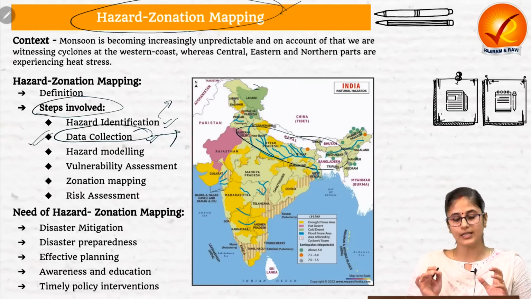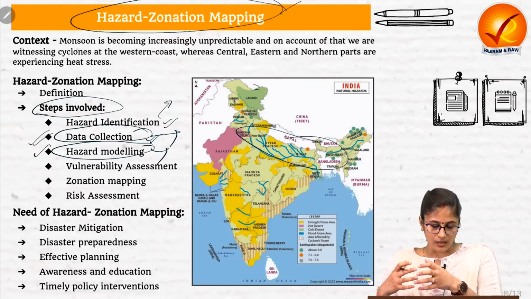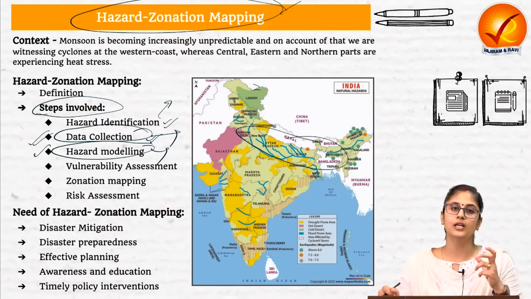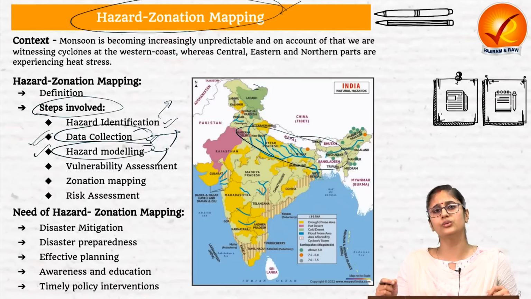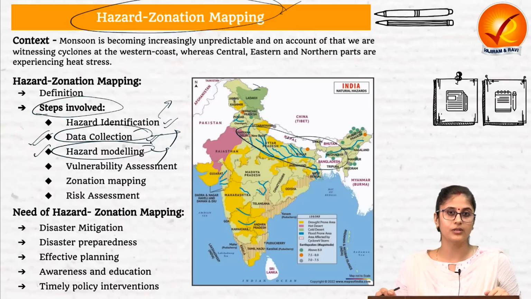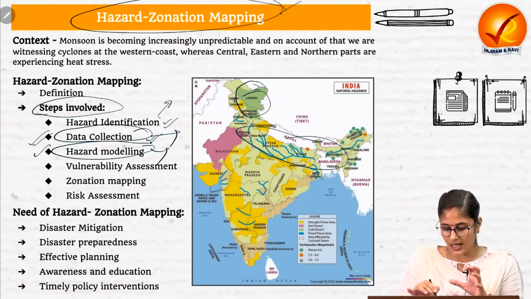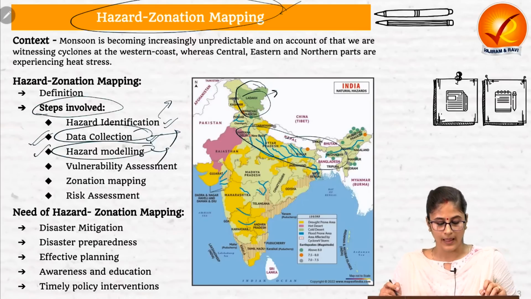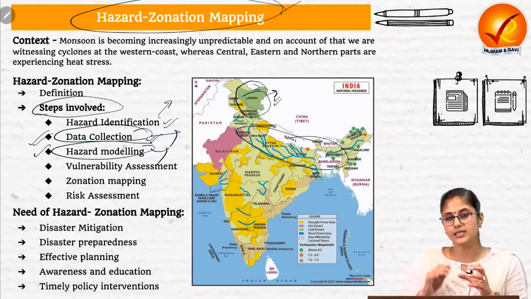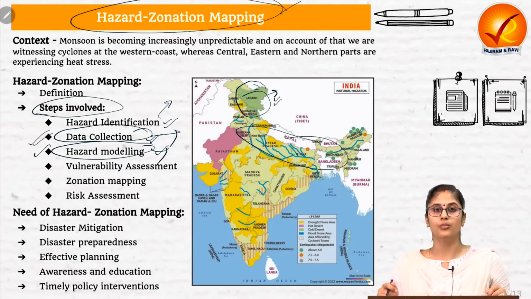After collecting the data, we do hazard modeling, wherein we put in all this data and use mathematical tools, which look into the topography, the hydrology and the precipitation pattern in a particular region. Let's suppose this area has been more prone to a particular disaster. Now, given the previous data that we have, what is the chance that this area would again witness that particular disaster? This is what we do in hazard modeling.